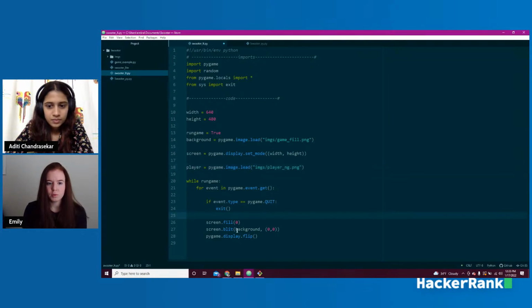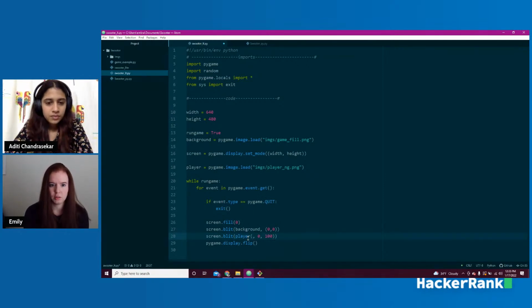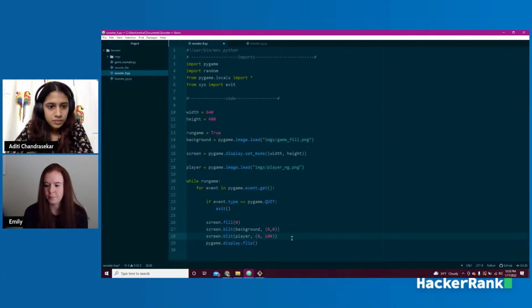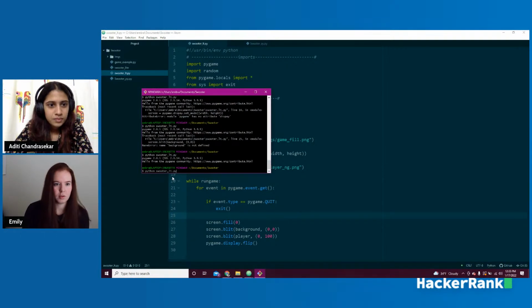Now, super simple. We've already set up this blit for the background. We're just going to set up a blit for our character. Screen.blit. We called it player. We're going to drop it at 0, 100. Oops, why did I get another comma in there? This is just the tuple that holds where we're going to put it. That's the X and Y coordinate. And that should add our player, assuming I copied and pasted and typed everything correctly.